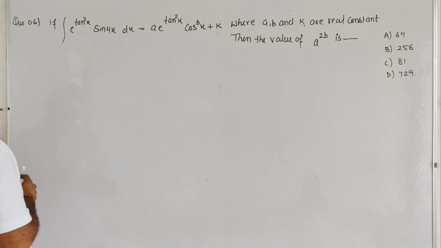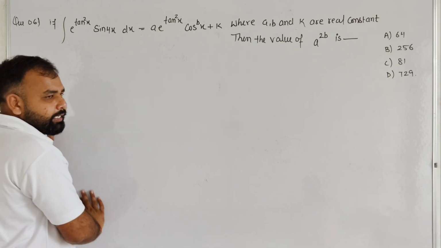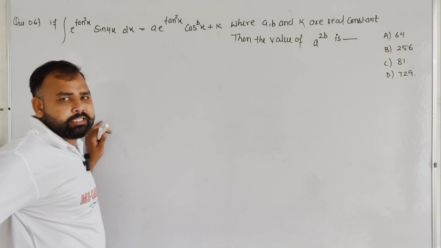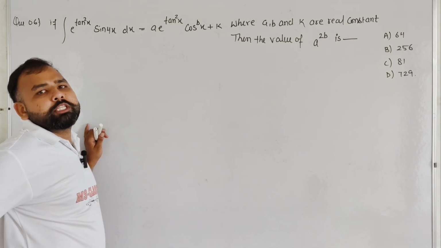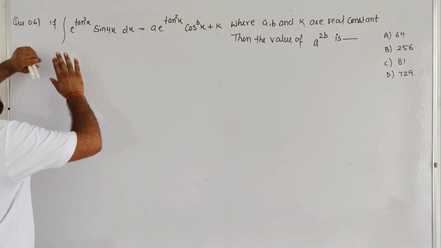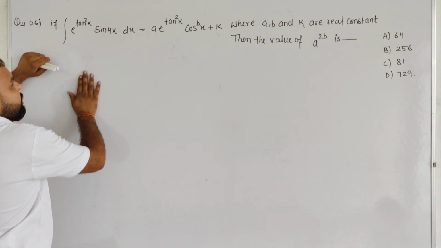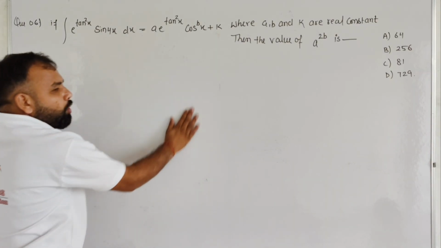So student, this question is all about integration, and we know very well that integration and differentiation are opposite things, that means reciprocal of each other. So we can solve this problem by taking differentiation on both sides.